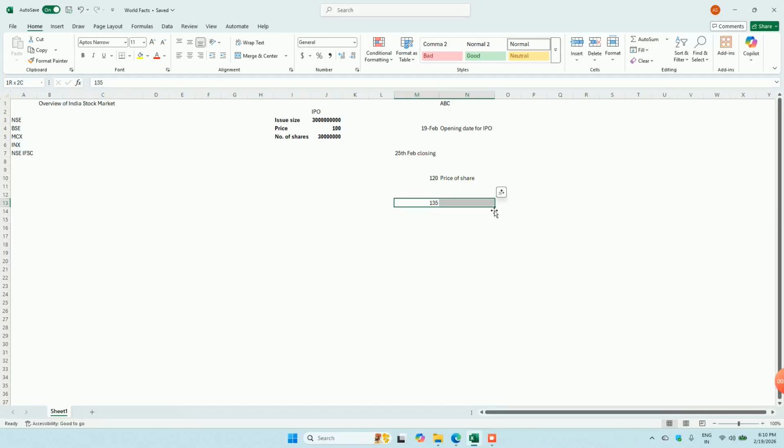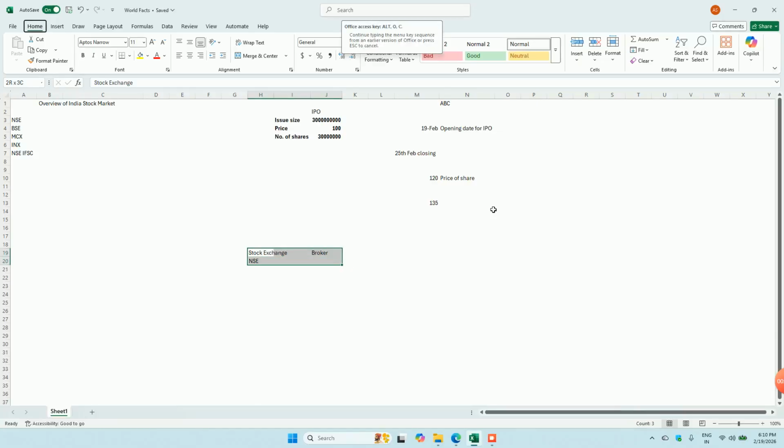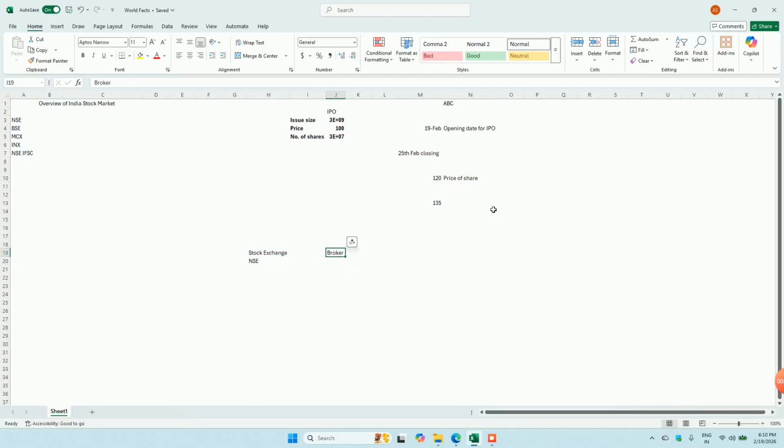That broker gets registered with NSE or BSE. As of now, we are talking about NSE. So this is a stock exchange, and then we have a broker, which gets itself registered with NSE.